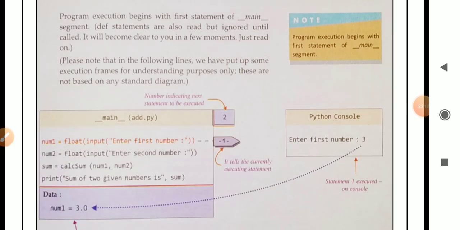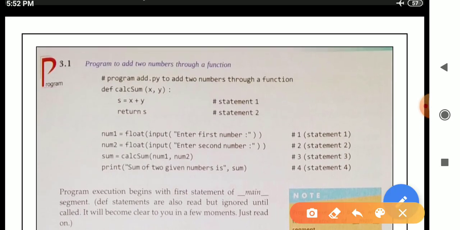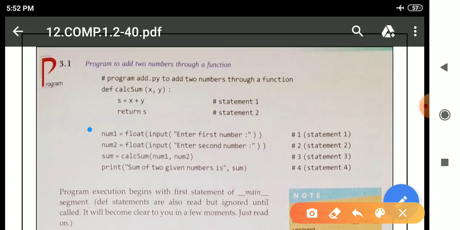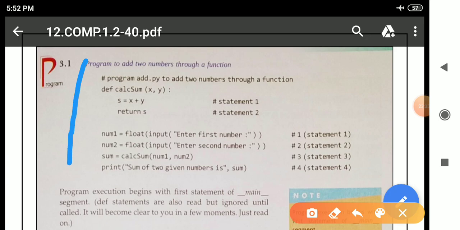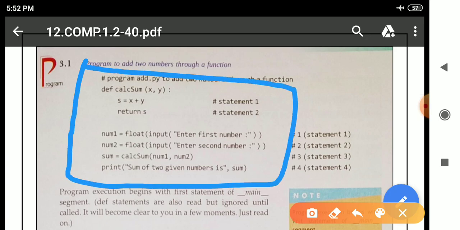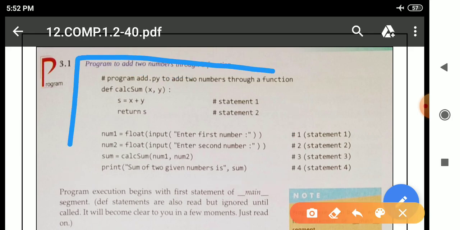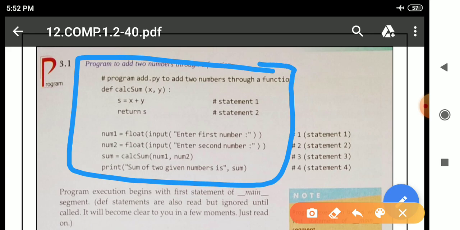Program execution begins with the first statement of the __main__ statements. See here, the execution of the program starts from here. See here this particular program. How will this program be executed by the Python interpreter? The first line is this one, the comment. First the Python interpreter will see this, understand that this is a comment, so there is no need to print it on screen.